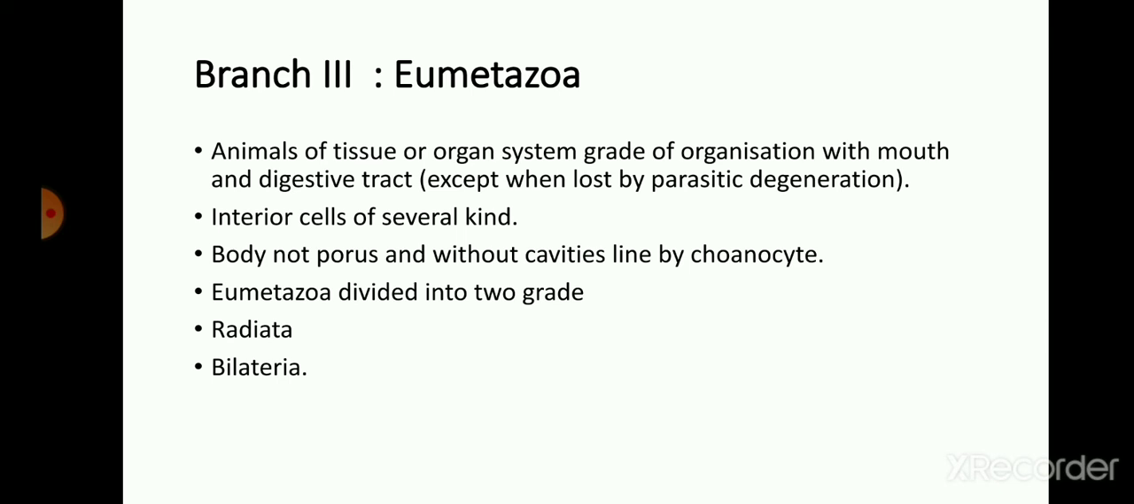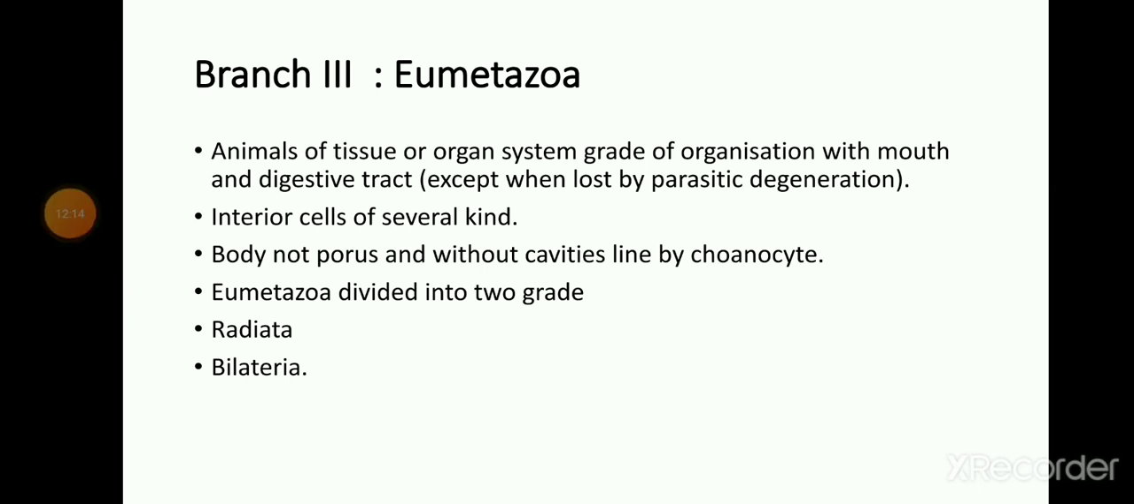Branch third, that is Eumetazoa. So Eumetazoa have the following characteristics. First of all, these animals show a tissue or organ system grade of organization. Tissue formation begins from this branch third. They also show a mouth and digestive tract, except where lost through parasitic degeneration.